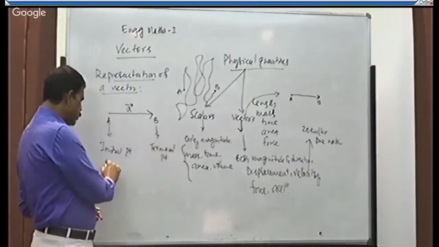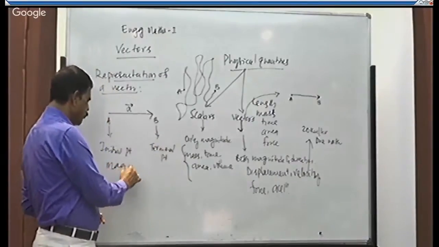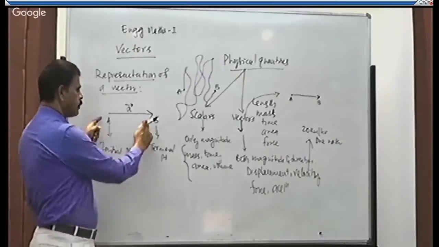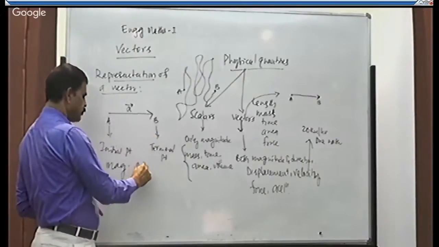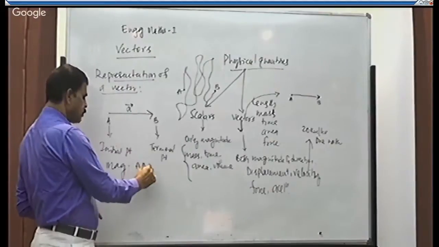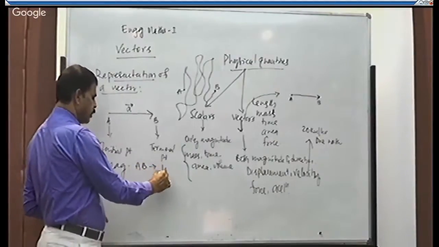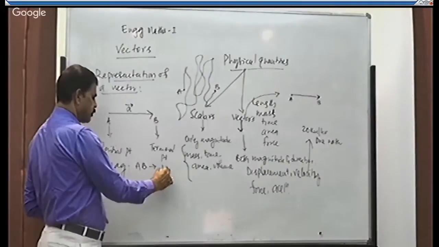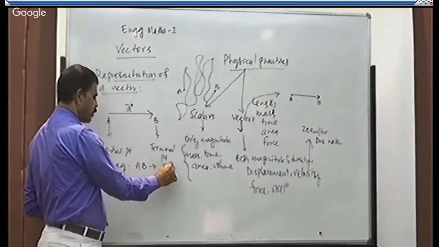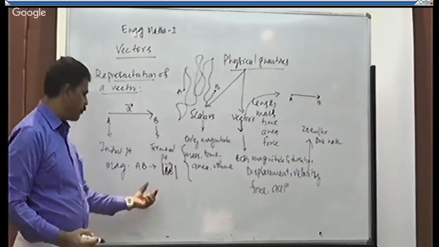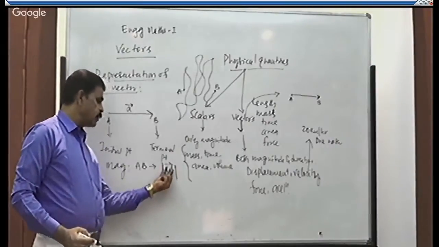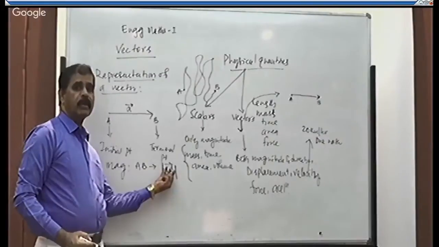Then the magnitude will be the length of the line. The length of a line always indicates the magnitude. So magnitude is always denoted by vector AB taken in between two vertical lines. How is it read? It is read as magnitude of vector AB.